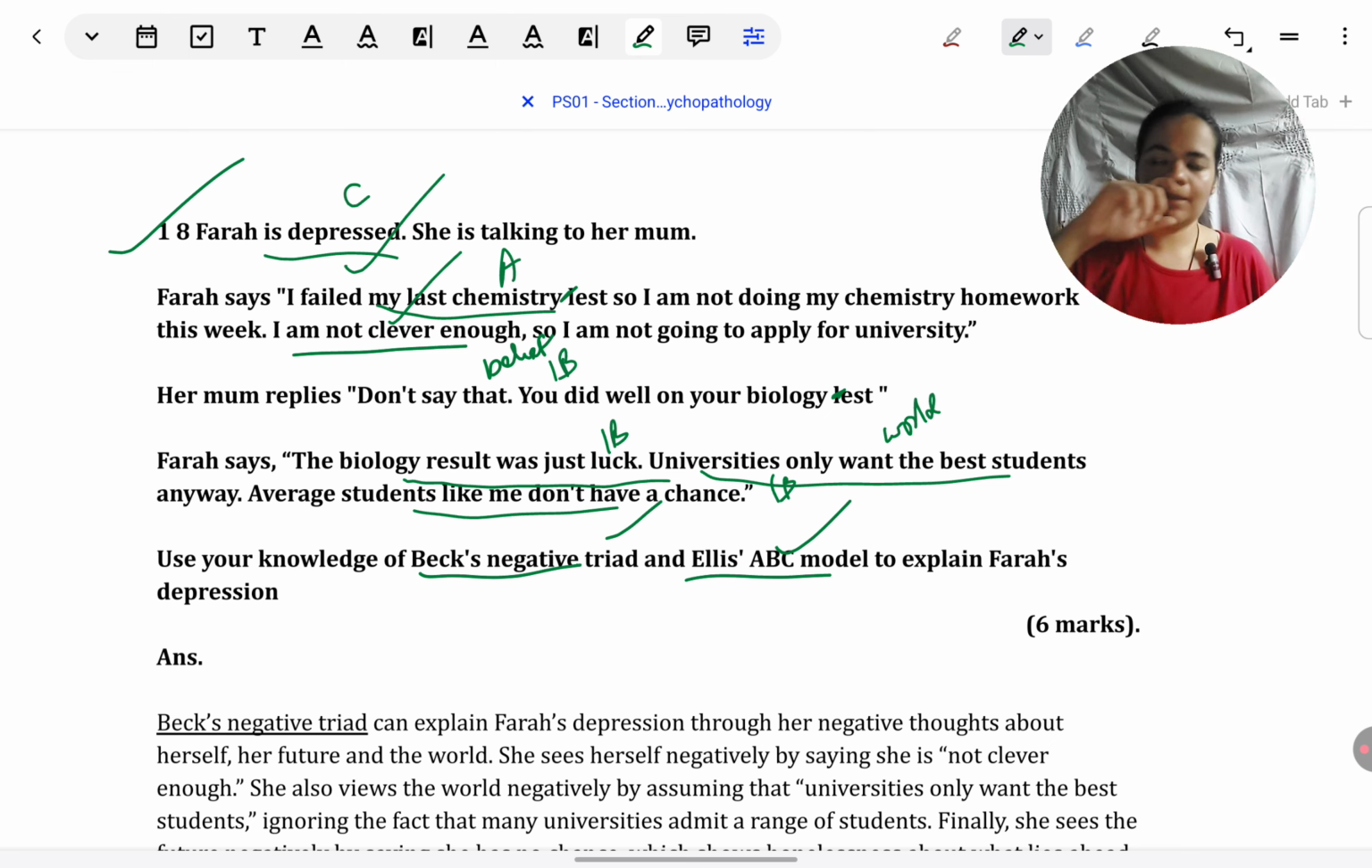Rest for this, how to structure it, is very similar to what I've said for previous answers. It is for 6 marks, meaning that Beck's triad is 3 marks, Ellis is 3 marks. So I would say organize it into 2 paragraphs, give 3 points for each, similar to what I had said in a previous question.